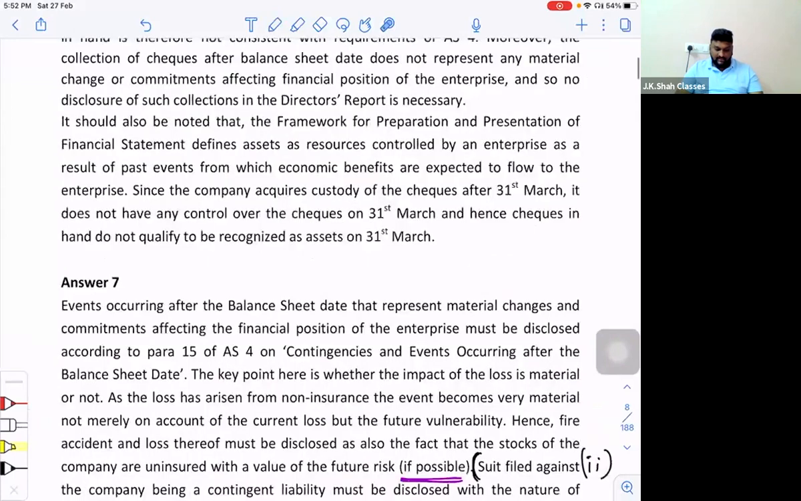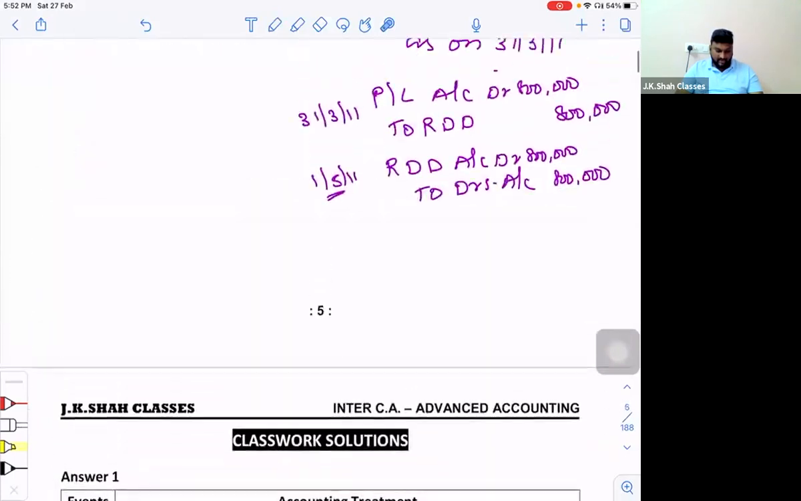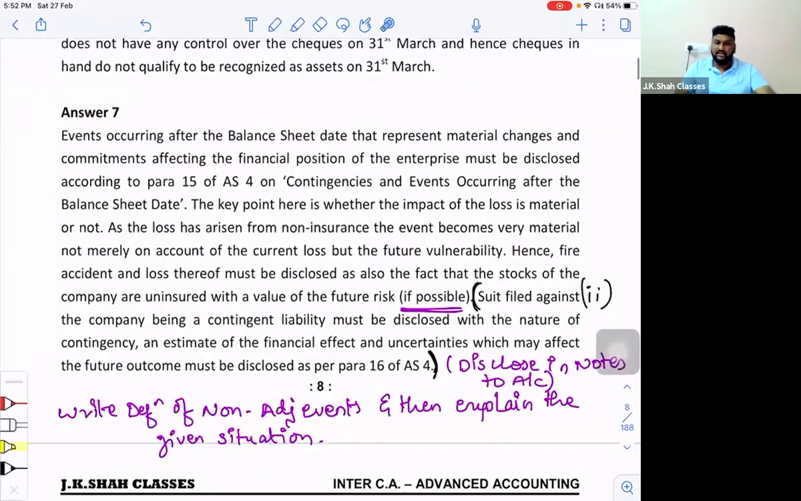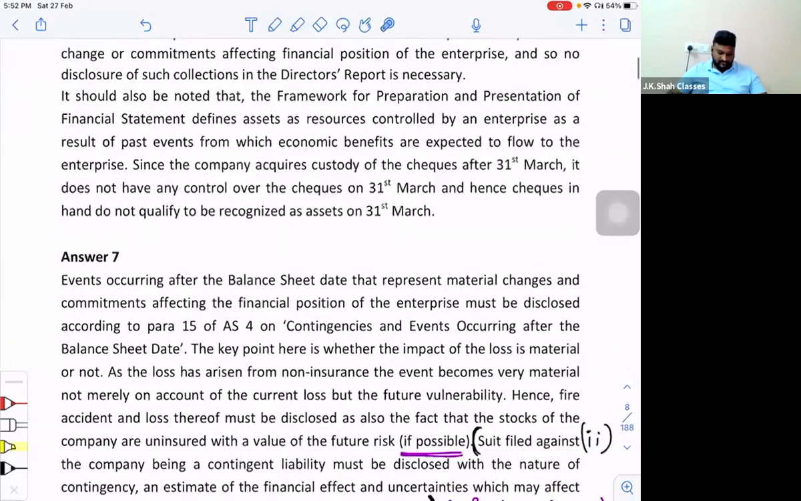So let's go for the next. I think somebody had to take the screenshot. Second part only screenshot. Please take the screenshot of the seventh answer. If anybody does not have the soft copy of the notes, please take the screenshot. Fine. Let us go ahead now.